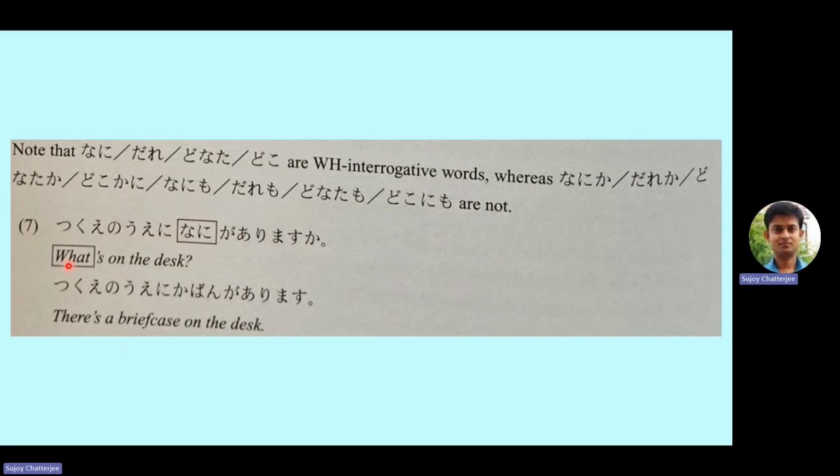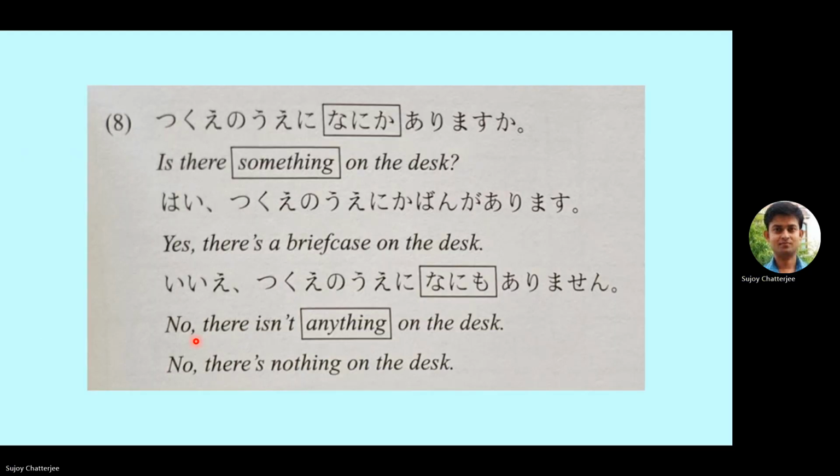If you see the literal meaning, tsukue no ue ni nani ga arimasu ka? On the table, what exists? What's on the desk? Answer is tsukue no ue ni kaban ga arimasu. Kaban means a bag or a briefcase. Tsukue no ue ni kaban ga arimasu. There is a briefcase on the desk. There is a bag on the desk.